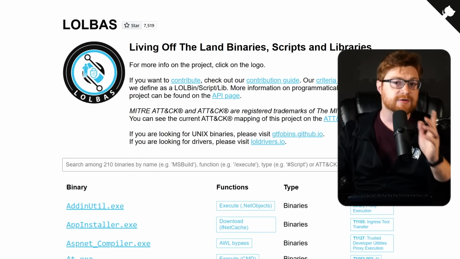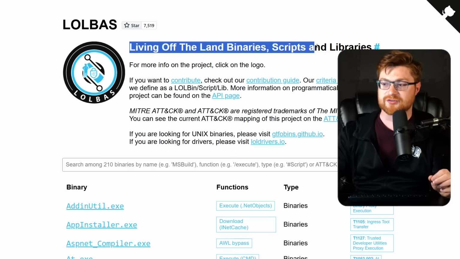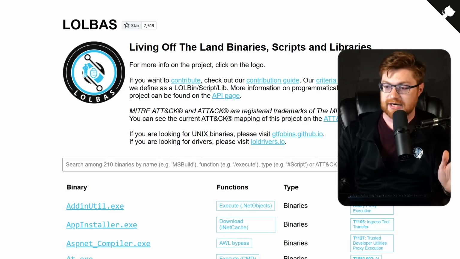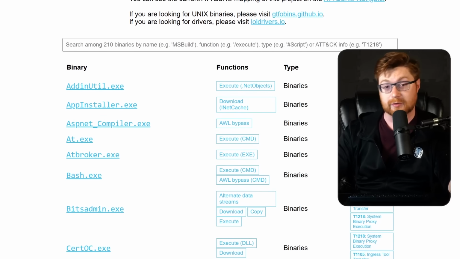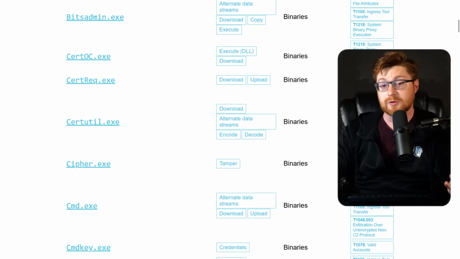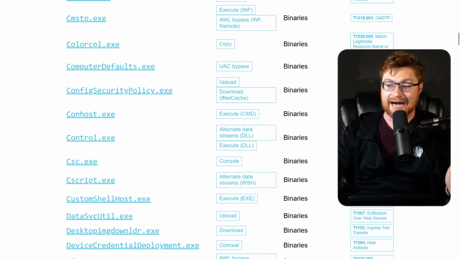So I think we could try it, see what happens if we block everything, and then see if there are any oddballs or things we should exclude from the ban hammer of living off the land binaries. So if you aren't familiar, the LOLBAS, or Living Off the Land Binaries, Scripts, and Libraries resource is phenomenal. It's this catalog and archive of all of the possible, potential programs that could be abused by threat actors to do different things, like maybe upload or download or exfiltrate data out of your environment.